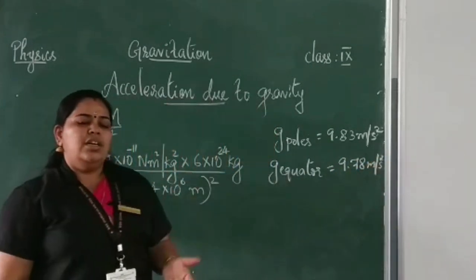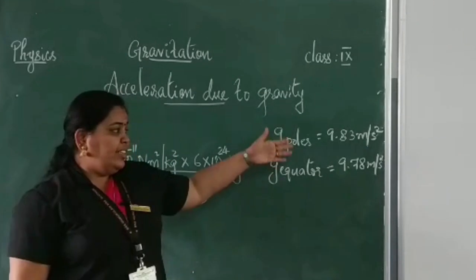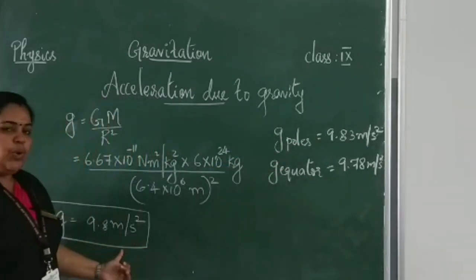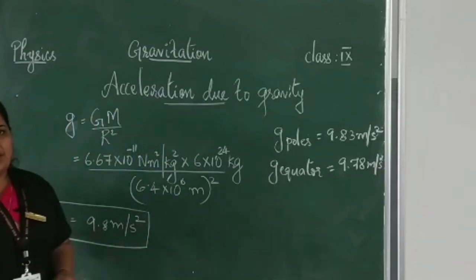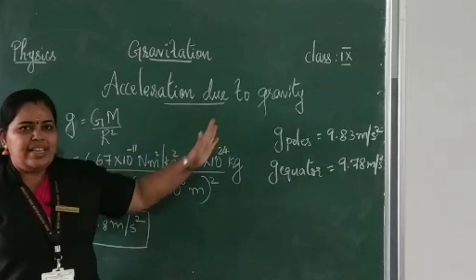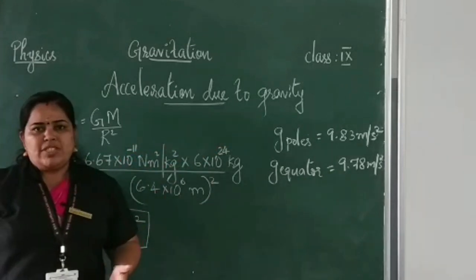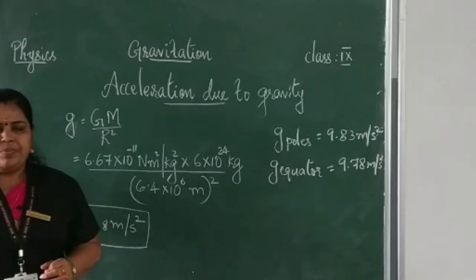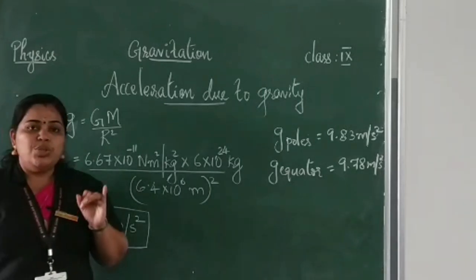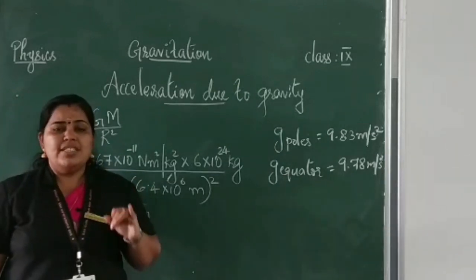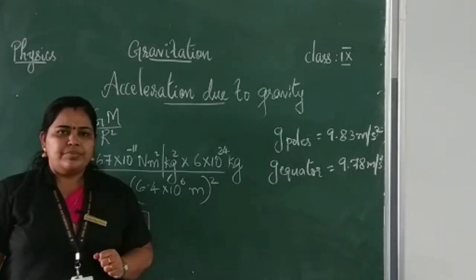But for calculation, we take the average of these two values, 9.8 meter per second square. You don't need to write the exact value. You can take the approximate value as 9.8 meter per second square. So what is the acceleration due to gravity of the earth? It is 9.8 meter per second square.